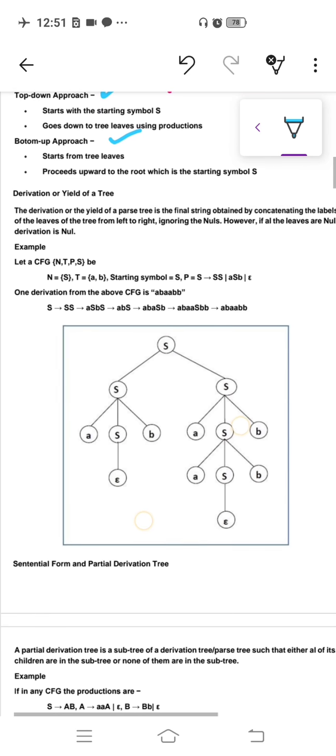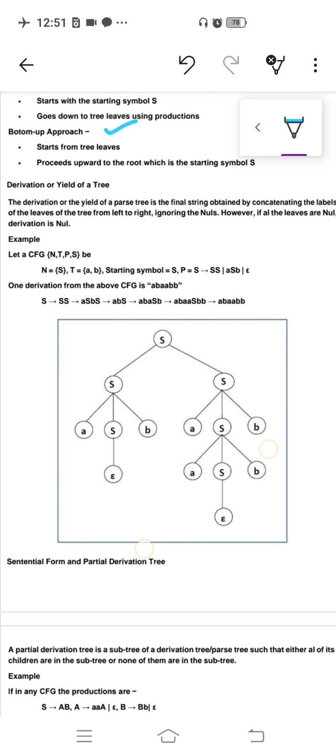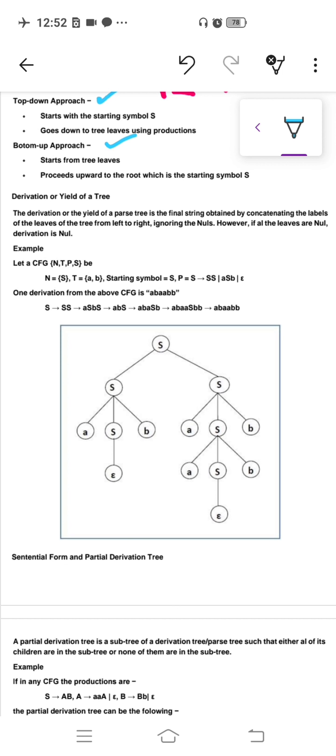Now move toward the derivation tree. The derivation or the parse tree gives the final string obtained by concatenating the labels of the leaves of the tree from left to right. Ignore the nulls. However, if all leaves are null, the derivation is also null. Okay, this is the definition of derivation tree or parse tree.